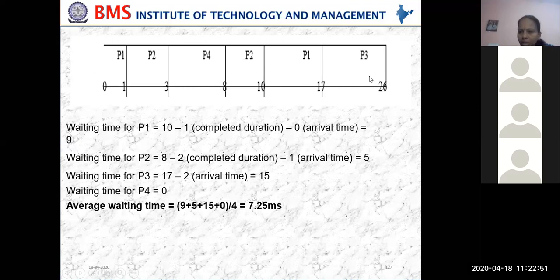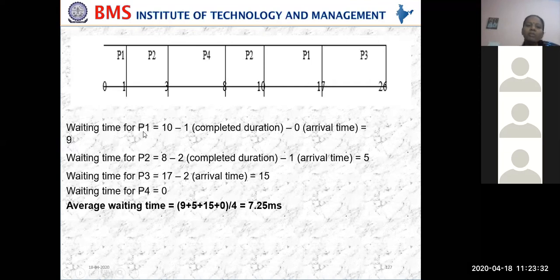Clear about this? Okay. So now come back, we have to calculate the waiting time here. And always note that the waiting time and turnaround time calculations will have small changes for preemptive and non-preemptive. In non-preemptive, it is very easy because the CPU will not be taken away until the completion is over. Whereas in preemptive, as soon as a higher priority comes, the CPU will be taken away. So be careful in calculating the waiting time for preemptive algorithms.